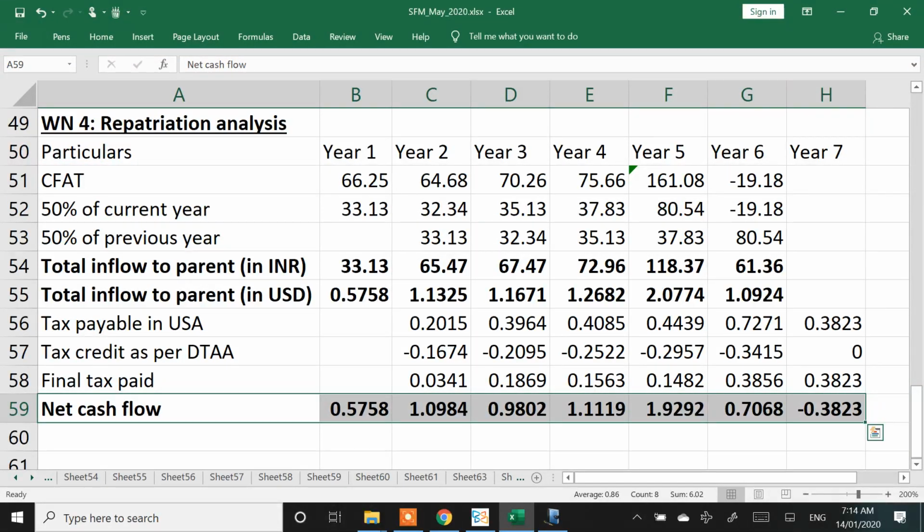These are your final numbers. We are going to just discount this and get to the NPV of the project. We'll discount this number and get to the NPV of the project.